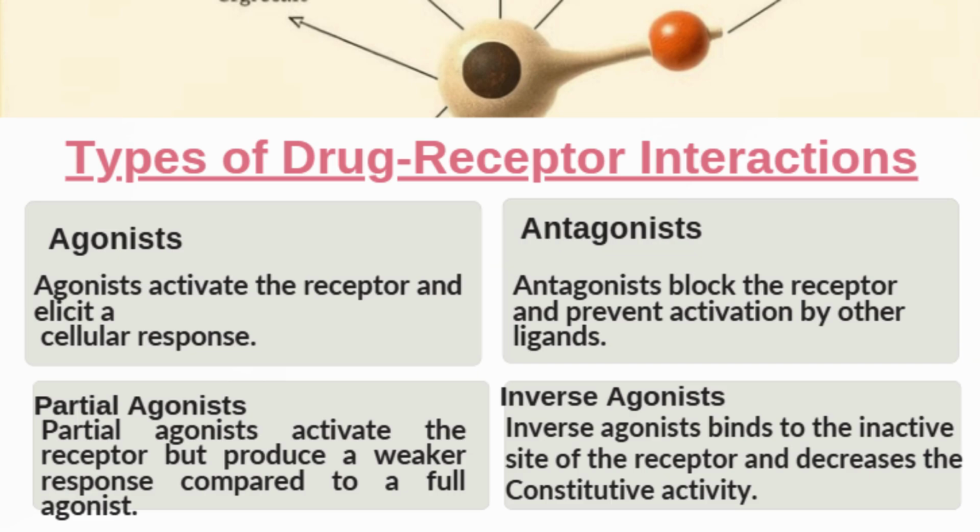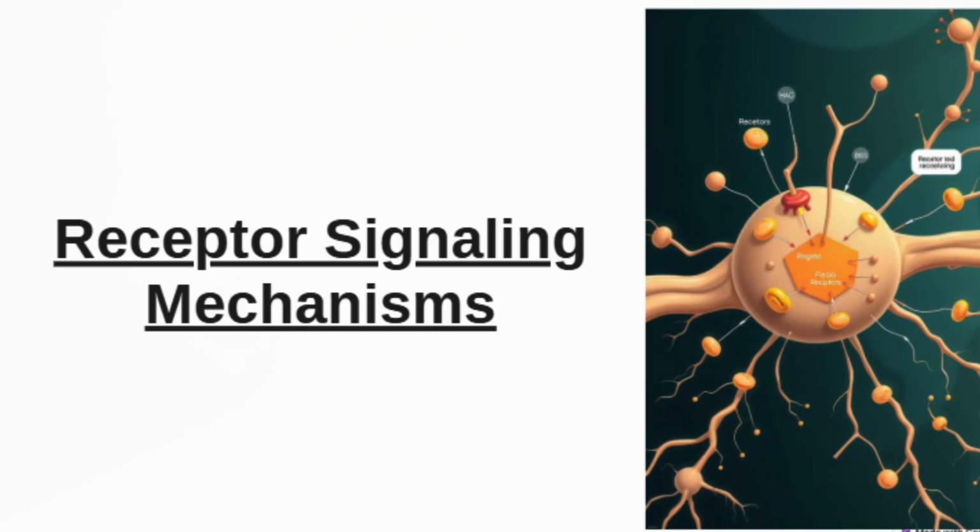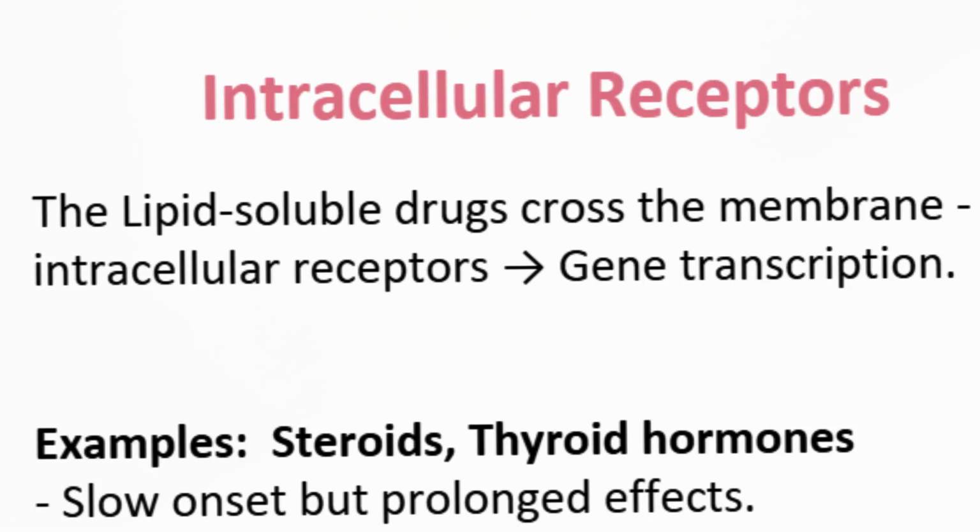Now that we have understood receptors and how drugs interact with them, let's move on to receptor signaling mechanisms. This refers to how receptor activation leads to a series of events inside the cell, ultimately producing a physiological response. Different types of receptors use different signaling pathways to transmit their effects.